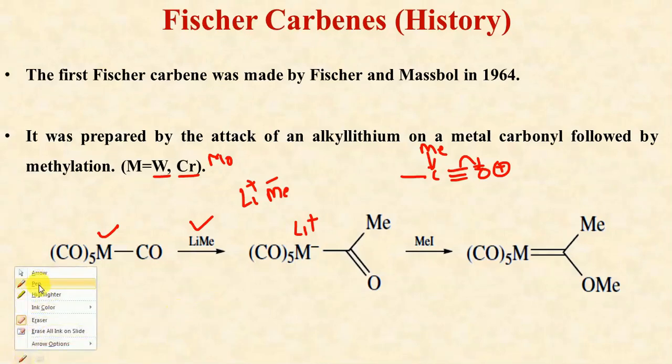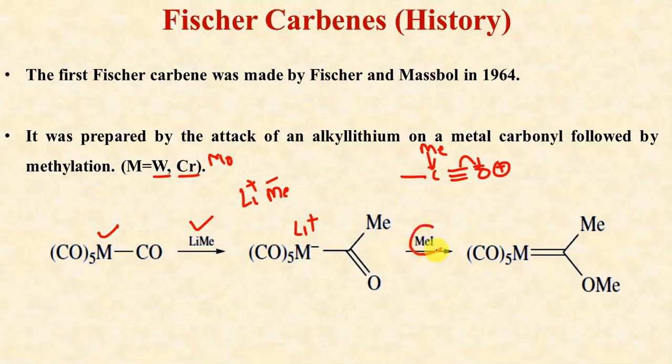And in the second step there was a reaction with methyl iodide which removes the lithium iodide. From this case LiI is removed. And how is this happening? This negative charge will form a bond here, this electron density will be shifted to this part, and now we have this methyl positive attached at this oxygen atom.